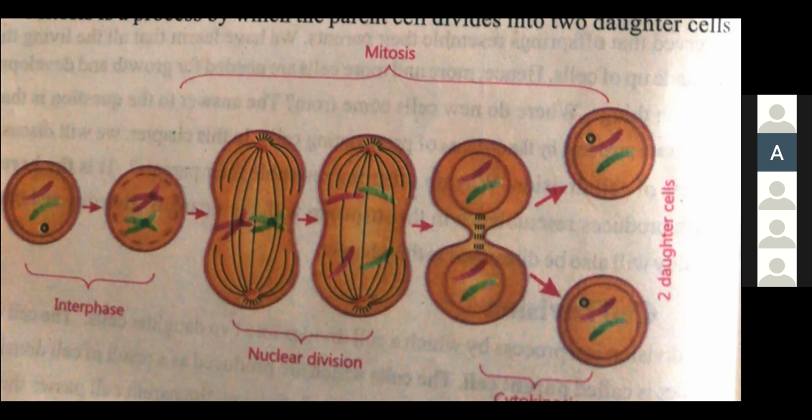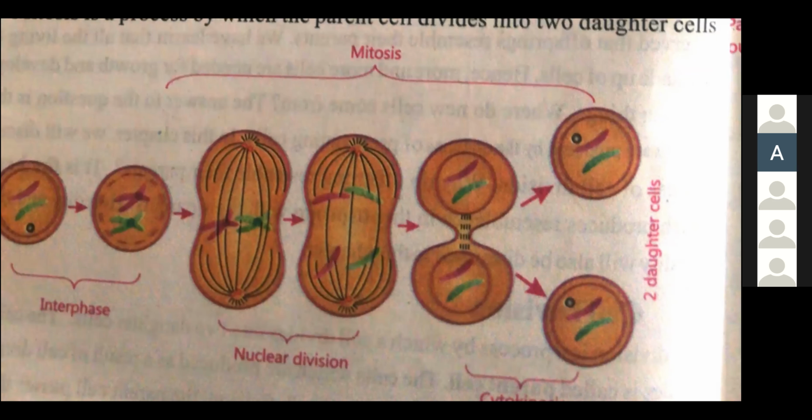We have just studied that cell division is followed by 2 processes. Number one is nuclear division, which is over here, and the other one is cytokinesis, which is the division of cytoplasm. And what do we find as a result? We find the 2 daughter cells having the same characters, which were inherited from the parent cell. Now the last thing we are going to do is study in a little more detail how this process occurs.